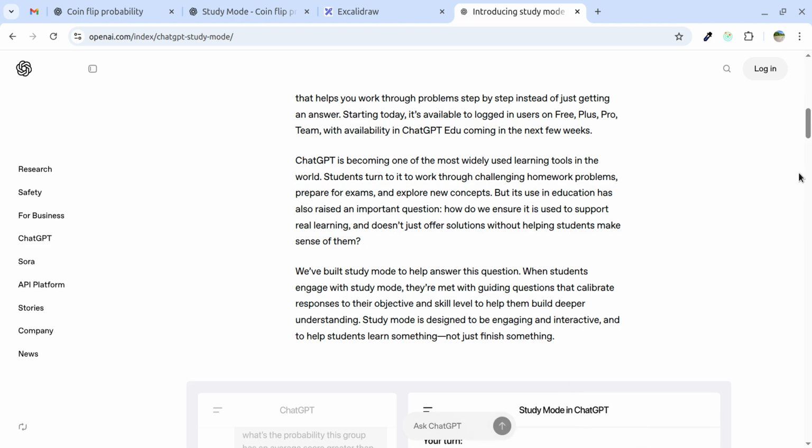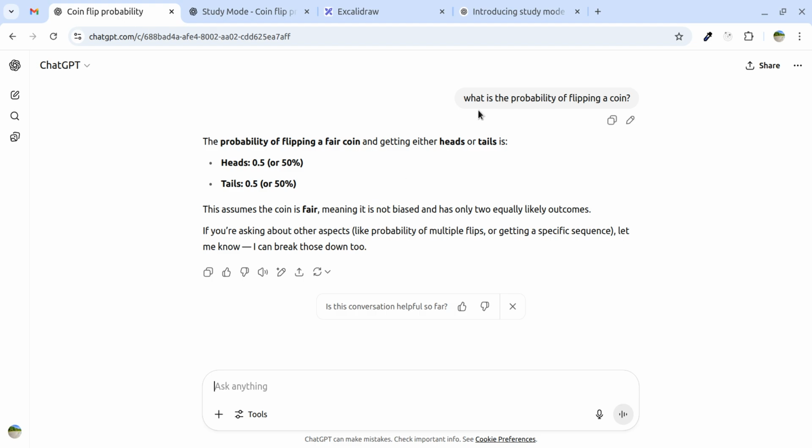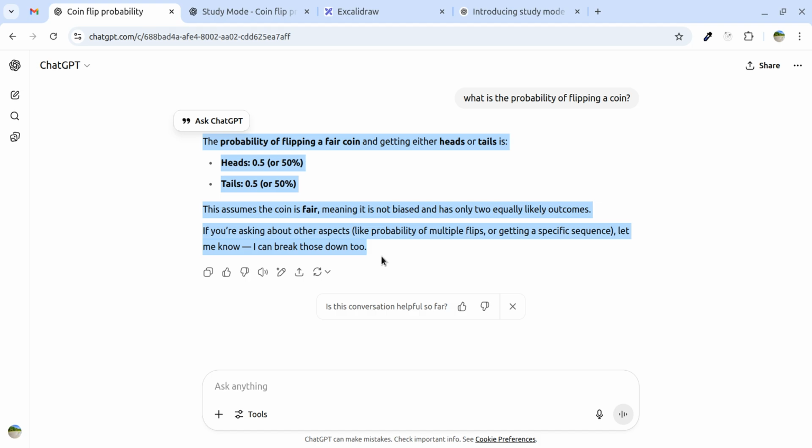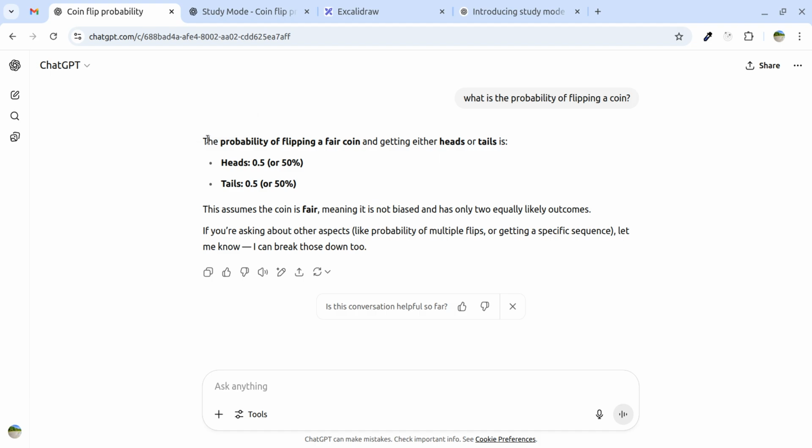Now I'll show you the difference between normal mode and study mode. Here I have asked what is the probability of flipping a coin. Here you see it gave me the answer in some five sentences, like the probability of flipping a fair coin and getting either heads or tails. It gave me the explanation along with the answer. If a student asks this question to ChatGPT, they mostly look at the answer, heads 0.5, tails 0.5. That's it. Most people may not look into the explanation.